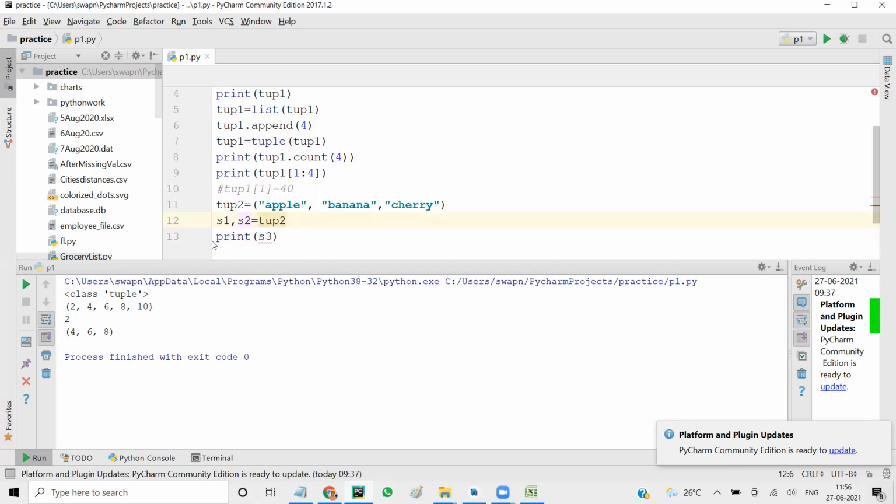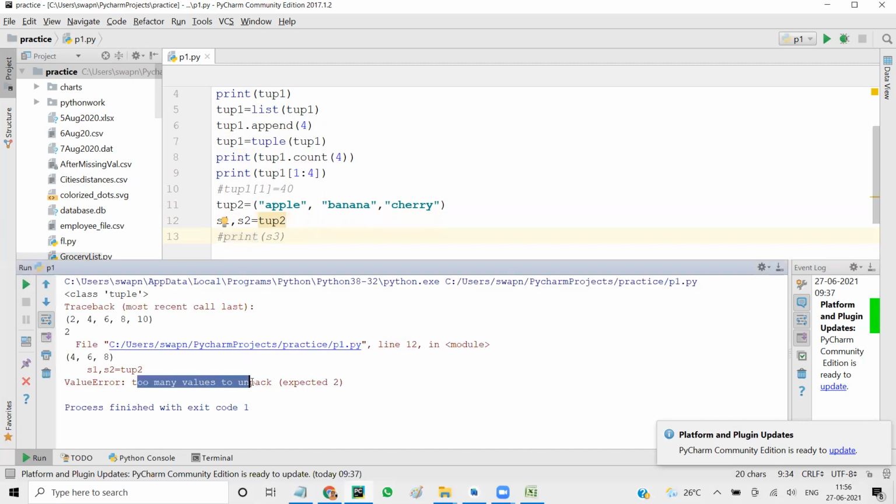If I try to run that, you will get too many values to unpack. It's like your suitcase has three dresses, but in your cupboard you only have two shelves. You have too many items to unpack and not sufficient space, so you can't unpack.